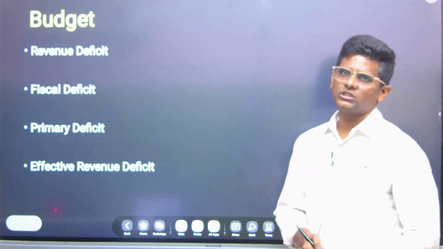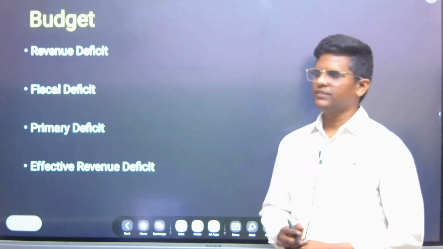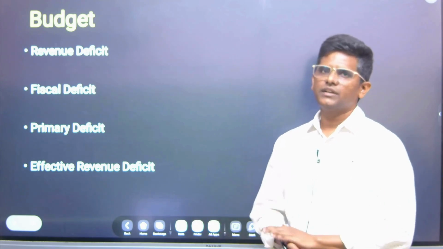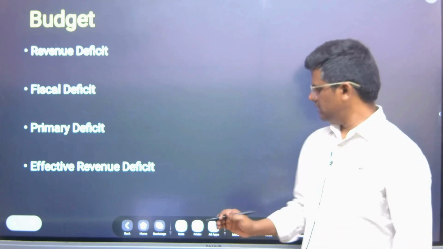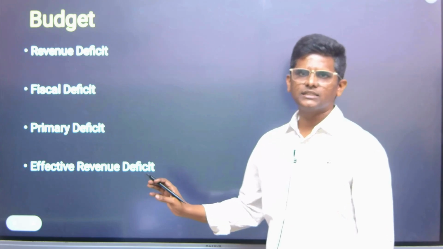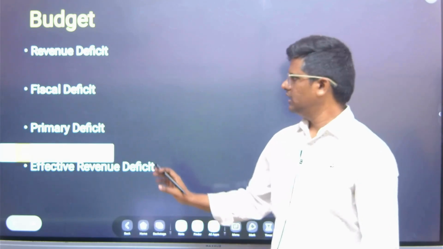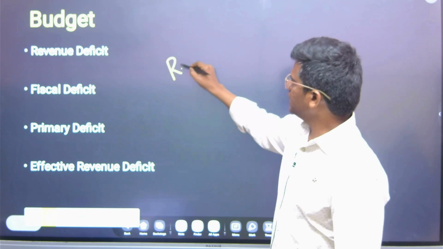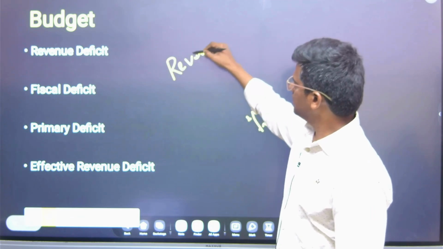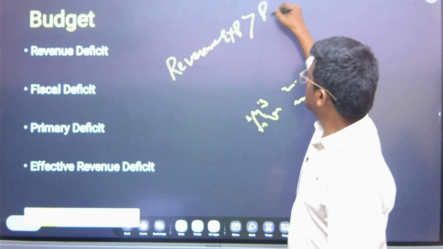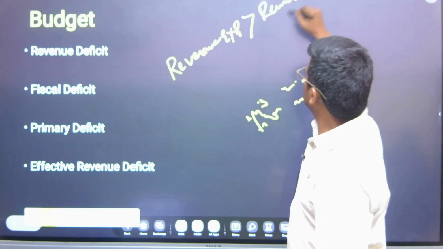And in the budget, another concept is deficits. Revenue deficit means our revenue expenditure is more than the revenue receipt. We are getting some money in the revenue receipt, and we are spending some. So revenue expenditure is greater than revenue receipt.